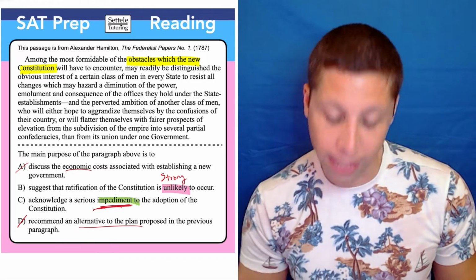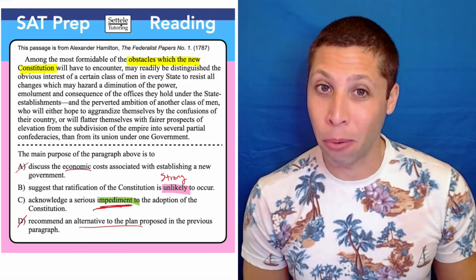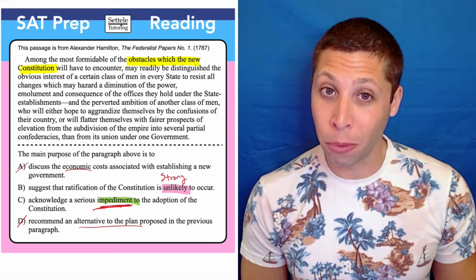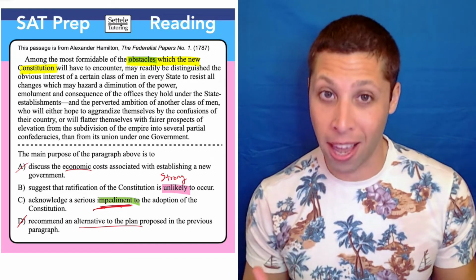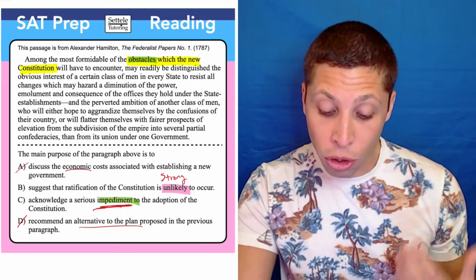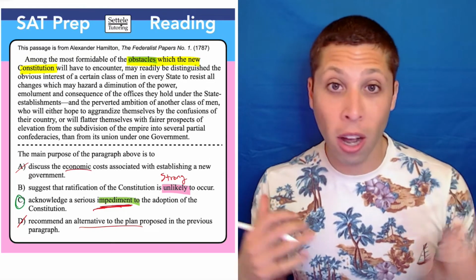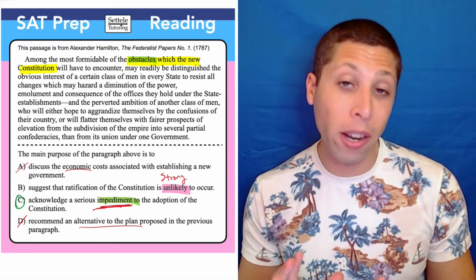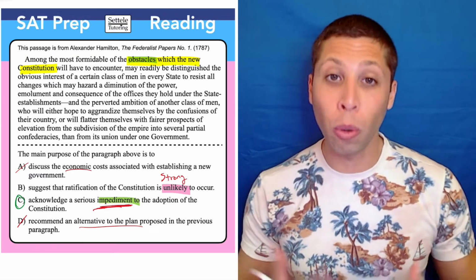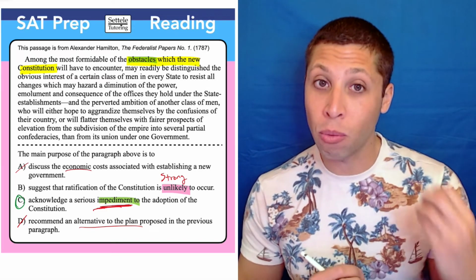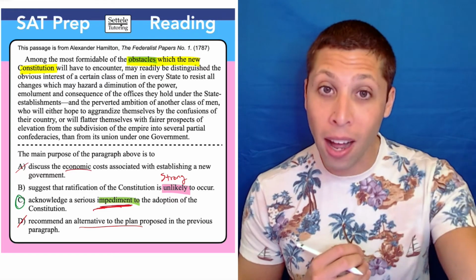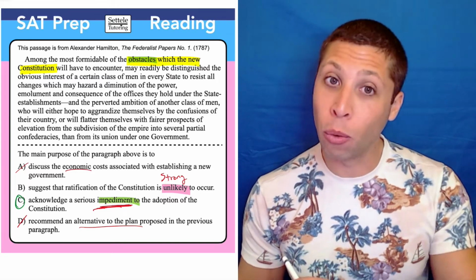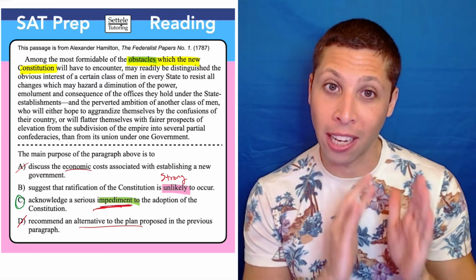Let me make sure I highlight that in green, because that is the important word. Because what is another word for impediment? It is an obstacle. They're saying the same thing. Choice B goes too far and starts to talk about the odds. We don't like to quantify things, so when you're between two choices, the reason that one of them is wrong is almost always that it goes too far. It goes beyond what the passage says. You want to pick weaker choices that just stick to what's in the lines.